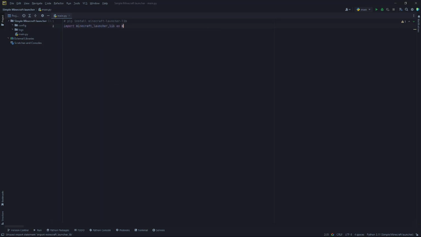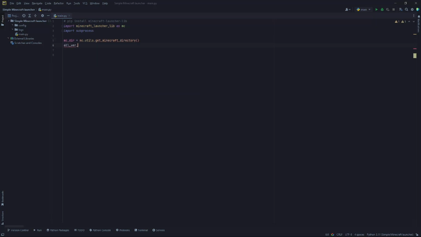Import the library as mc to shorten the name a little bit, and then import subprocess, which will help us later to launch the game. First of all, get the main directory of the game. Get Minecraft directory.